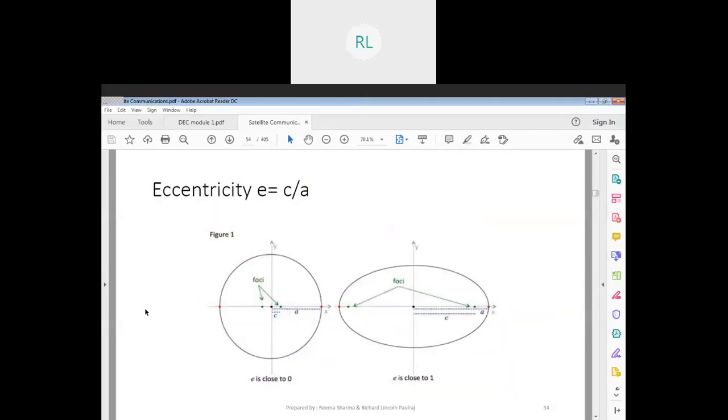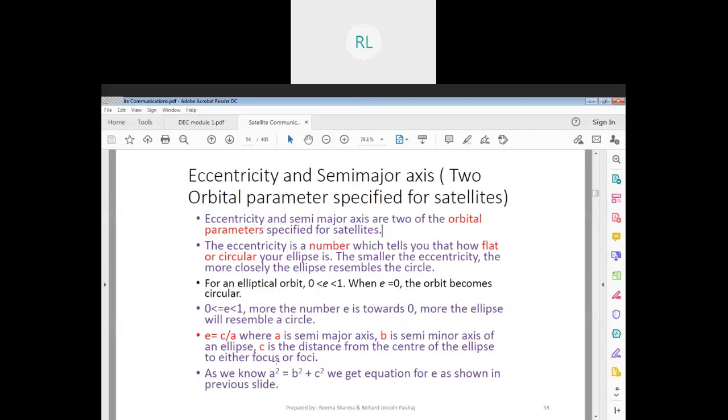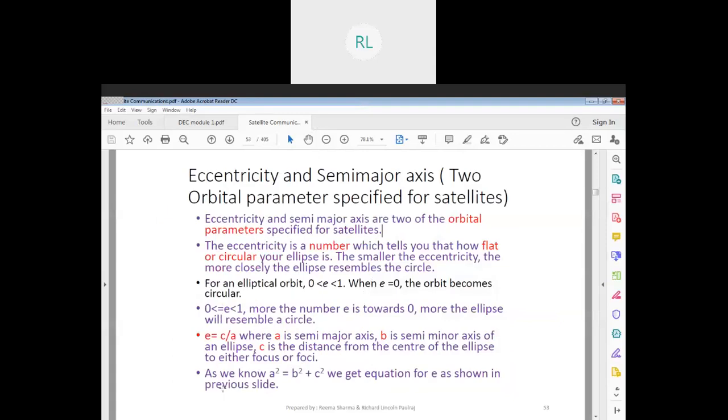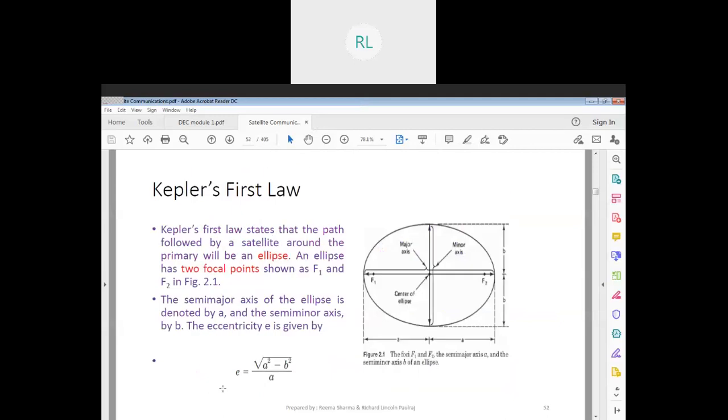This is about 0.984, which is close to 1. It's about 0.7, and E is equal to 0. So just a few points to look into as to what exactly they are talking about.